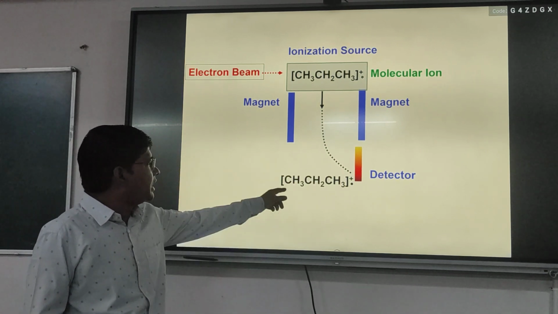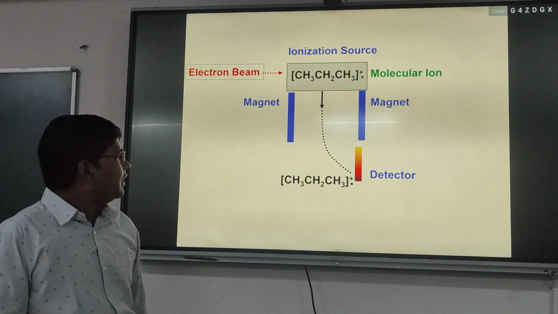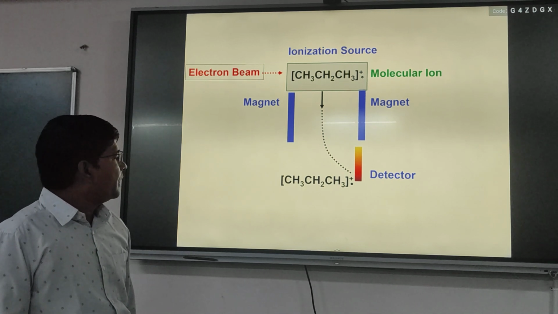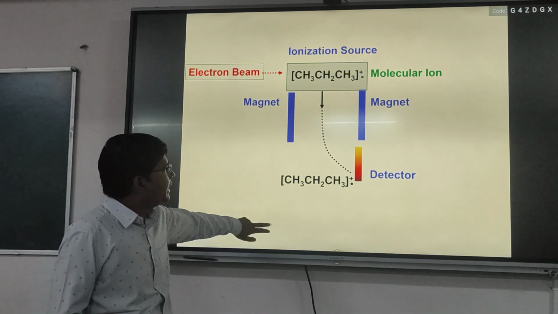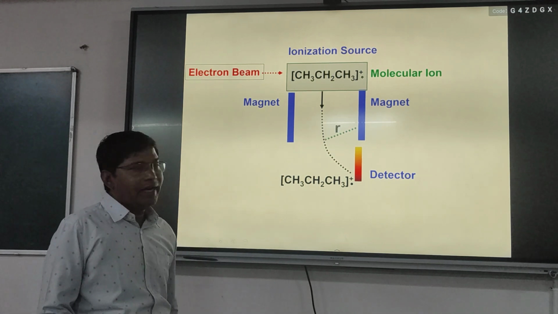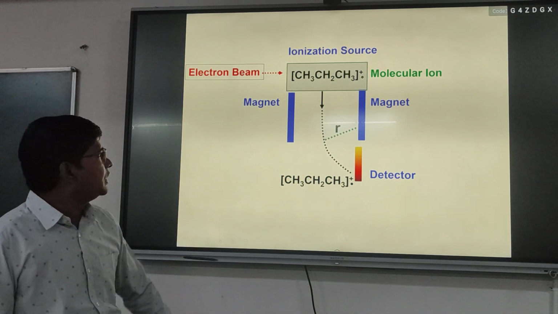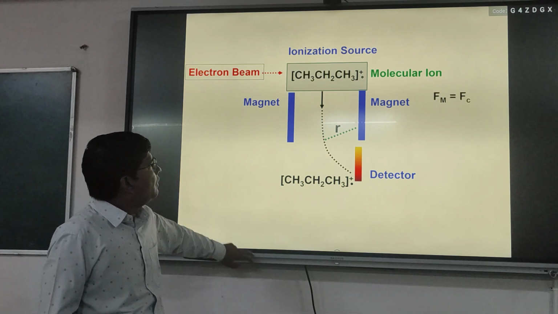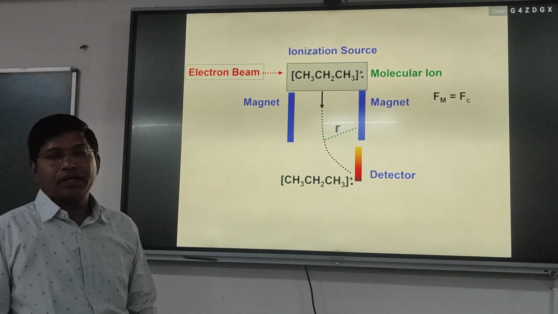This is the curved path followed by the propane radical cation, and it has radius r.